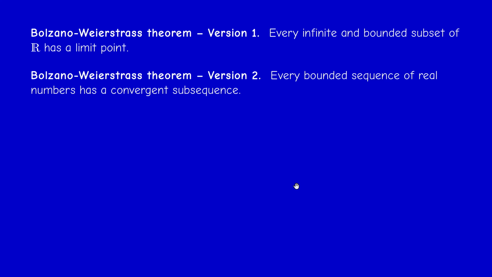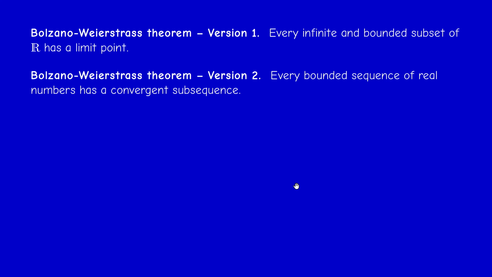So the first version of this theorem states that every infinite and bounded subset of R has a limit point. Version 2 states that every bounded sequence of R has a convergent subsequence. Okay, so you may ask why both theorems have the same name. Actually, because they are equivalent.